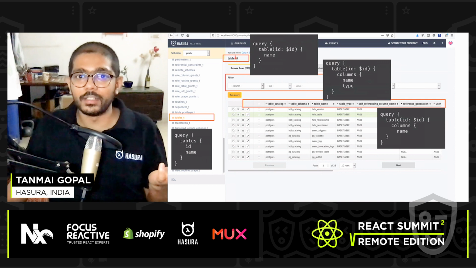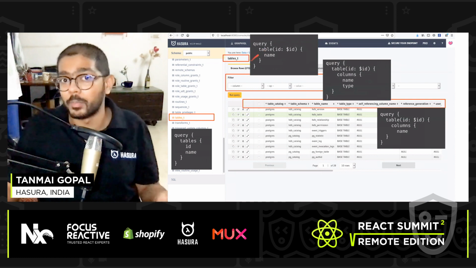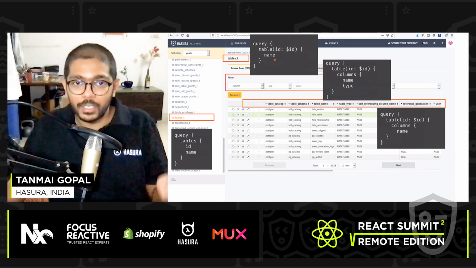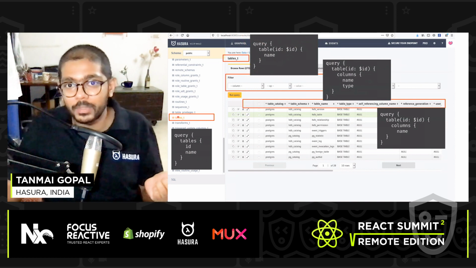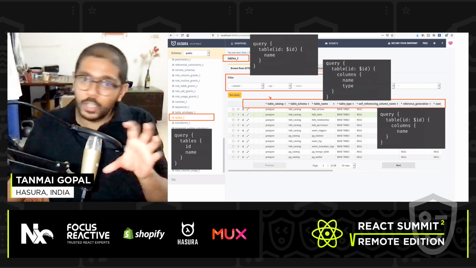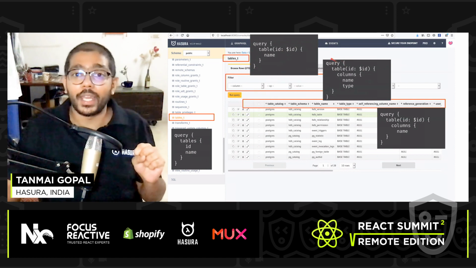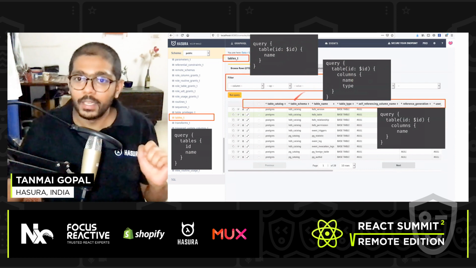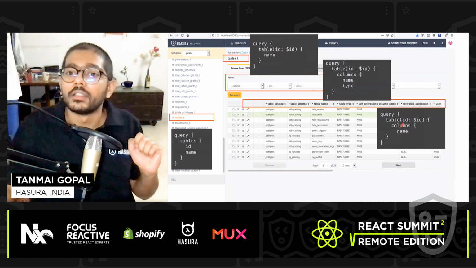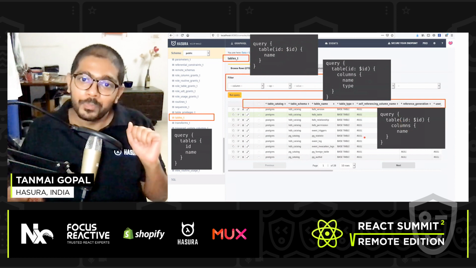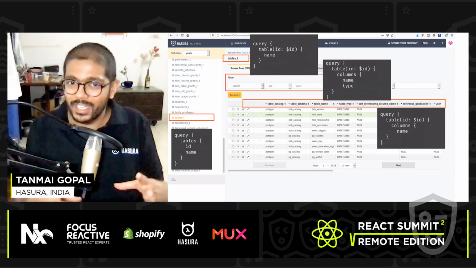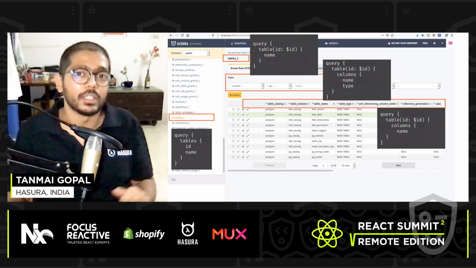That's it. So I make a query here to fetch the tables. I make a query here to fetch the table name for a particular ID, right? Maybe I'm getting this ID from the URL or from a particular component that was clicked on. Then I make another component for this filter column UI that I have, where I fetch the column's name and the type. And here for this table browser, I'm making a query to fetch the column names, right? So I'm making different queries. It's really easy because all of the data that I need to fetch is at the component level, right?